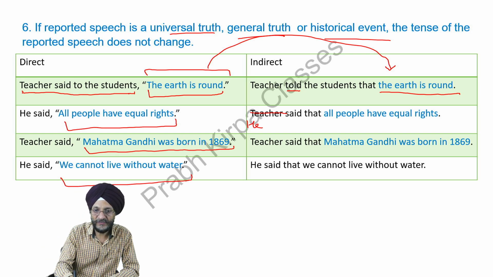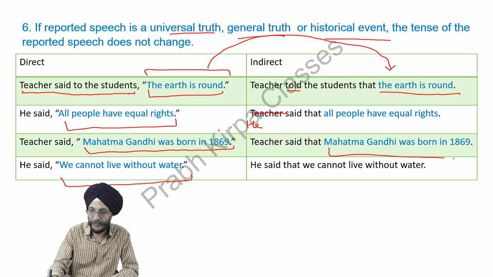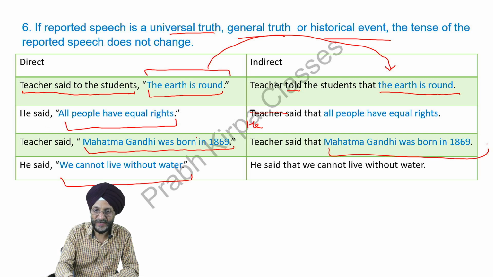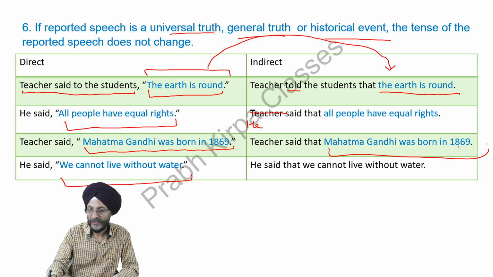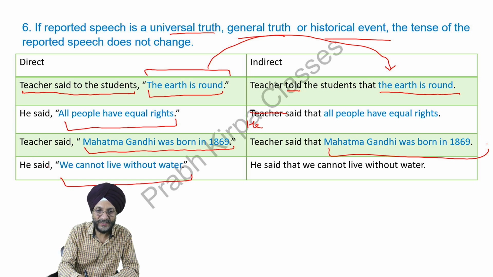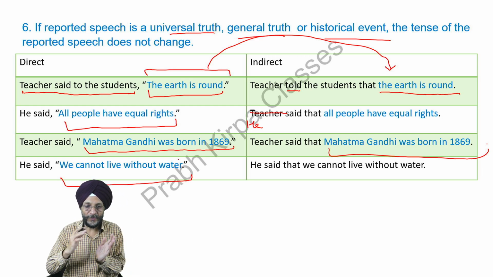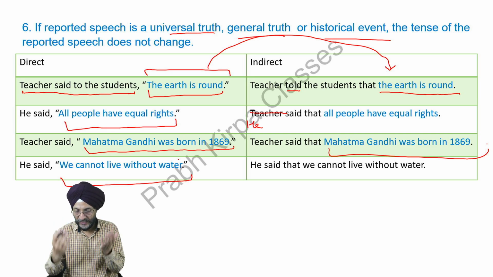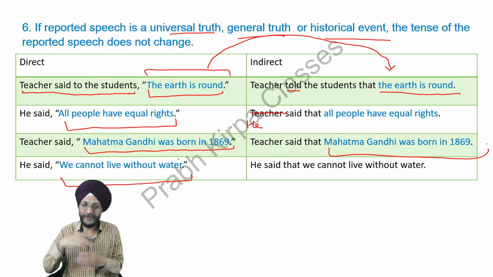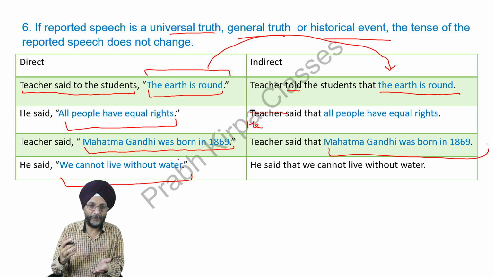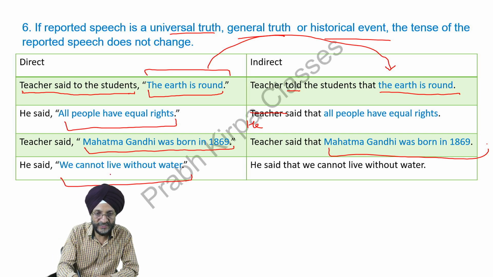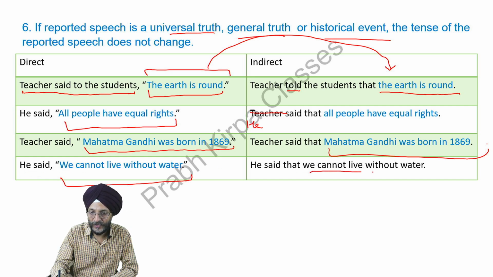Teacher said, Mahatma Gandhi was born in 1869. It is a historical fact. We cannot change it. So we repeat the same as it is. Teacher said that Mahatma Gandhi was born in 1869. He said, we cannot live without water. In the past also, no person could live without water. It is a fact today also, and in future mankind will not be able to live without water. So this is a fact. He said that we cannot live without water.